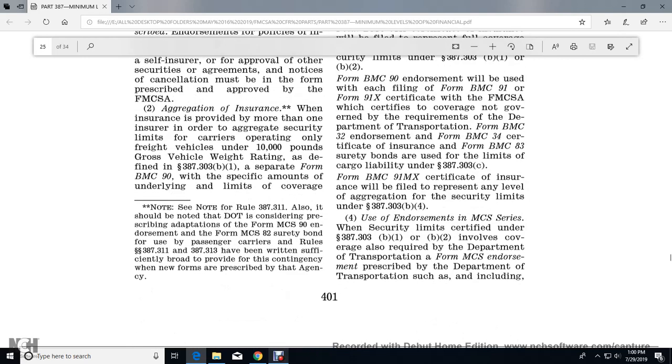Form BMC endorsements will be used for each of the following: Form BMC 91 or 91X certificate of the Federal Motor Carrier Safety Administration, where certificate of coverage is not governed by the requirements of the Department of Transportation. Form BMC 32 endorsement. Form BMC 34 certificate of insurance. Form BMC 83 surety bonds are used for the limits for the cargo liability under 387.303(c). Forms of BMC 91MX certificate of insurance will be filed to represent any level of aggregation of security limits on